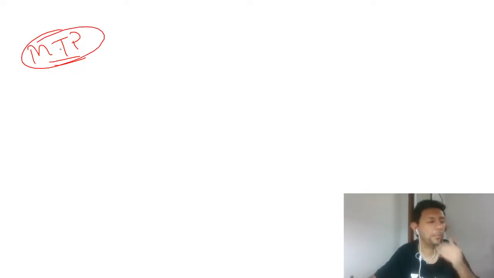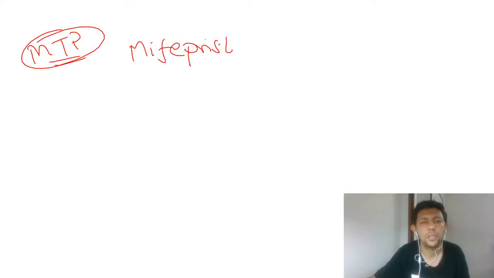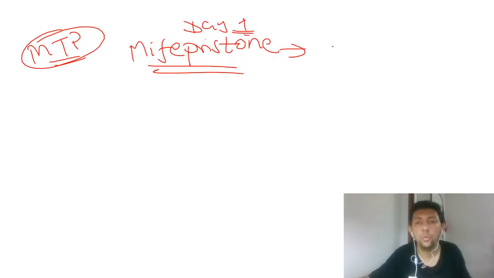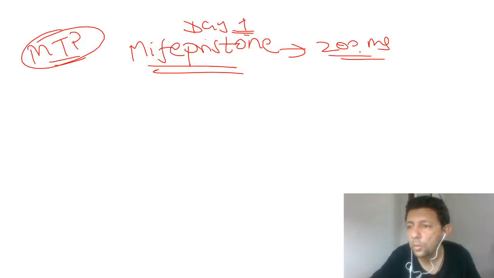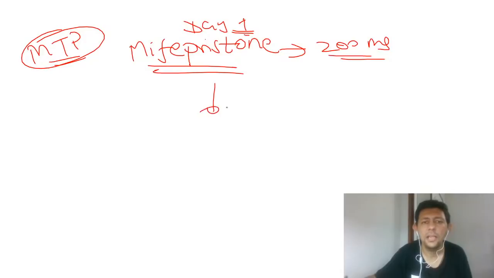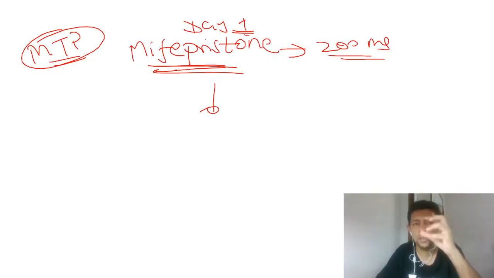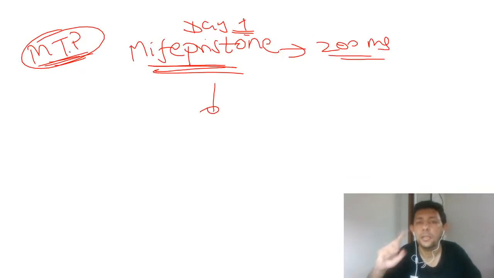About the MTP and the dose and all that stuff. Just remember that when we give medicated abortion to the patient, initially on day 1, we are going to give mifepristone. Doses will not be asked to you, but just by the way, mifepristone is a single tablet of 200 milligram, given to the patient on day 1. And mifepristone is what kind of a drug? It's an anti-progesterone drug, so the pregnancy stops growing. This is your medical method of MTP in the first trimester.